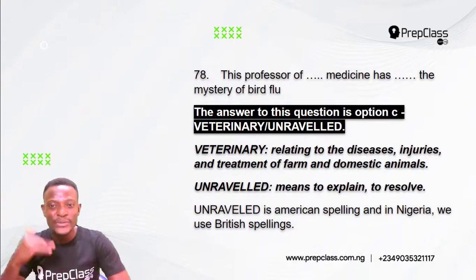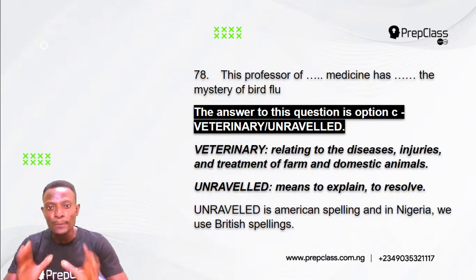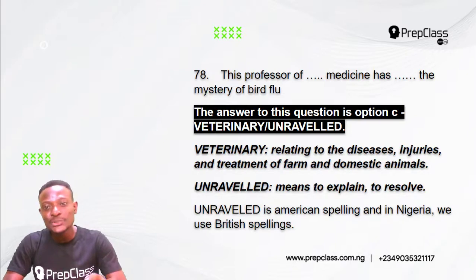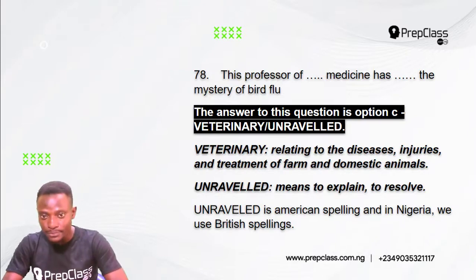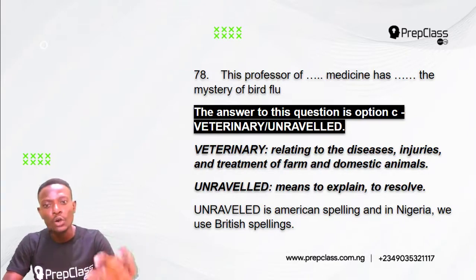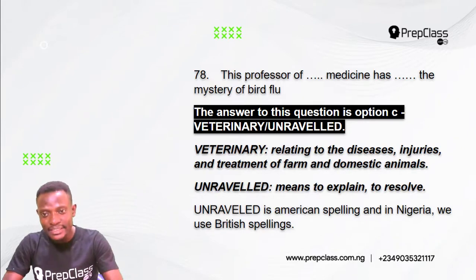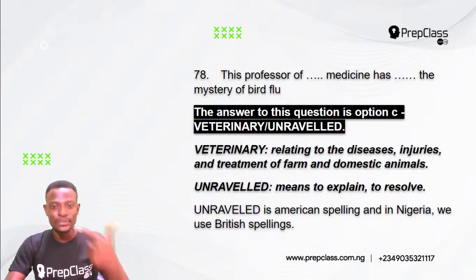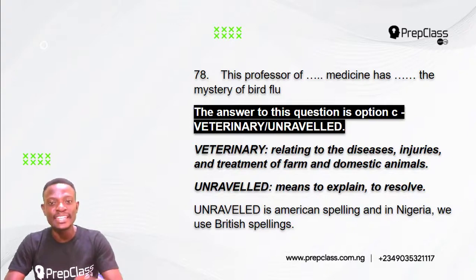Veterinary means relating to the diseases, injuries and treatment of farm and domestic animals. So a professor of veterinary medicine is somebody that deals with the diseases, injuries and treatment of farm and domestic animals. Unraveled means to explain, to resolve. So veterinary is spelled as veterinary.